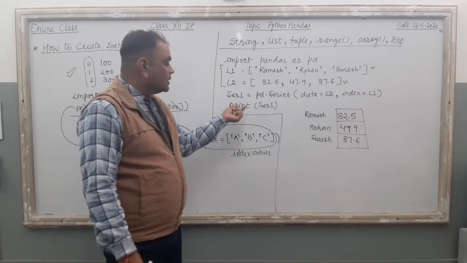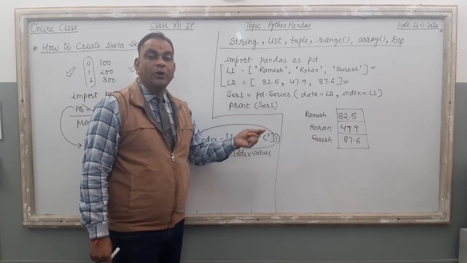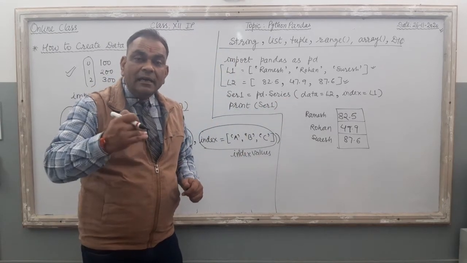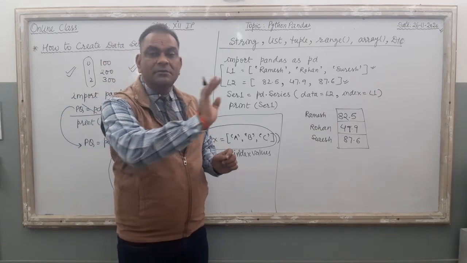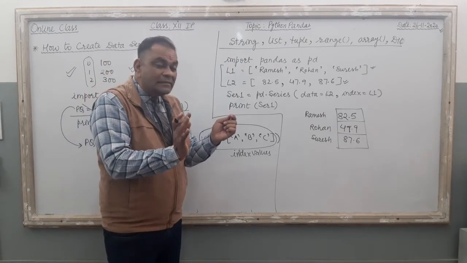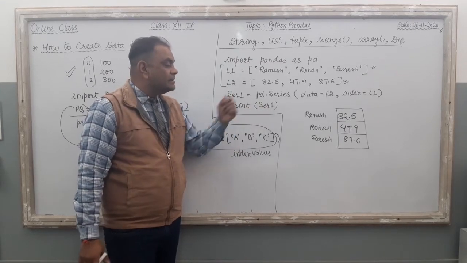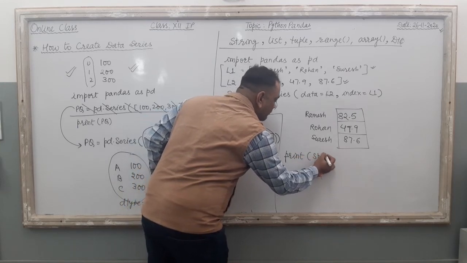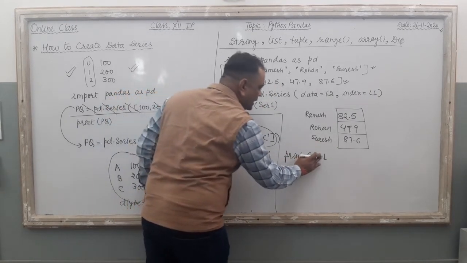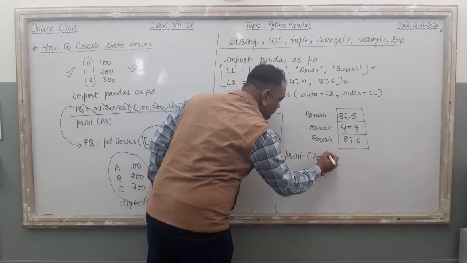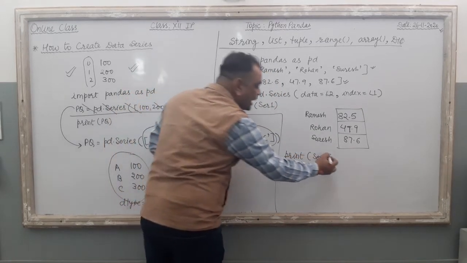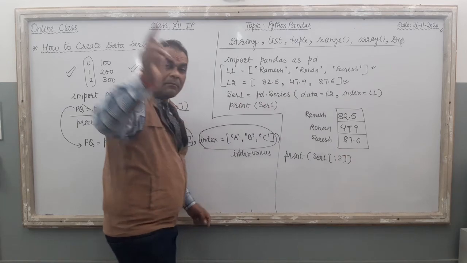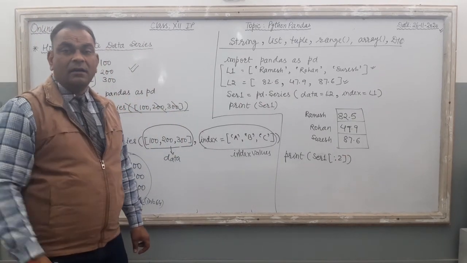Right? Clear? Now in the print command I wrote, print ser1, I am going to print the whole series. Instead of that, you can also print the series as you wish. Slicings are acceptable in ser1. Suppose I write this command, print ser1, the series variable is ser1, and I use this bracket and then give 2 over here. Just remember slicing with the print command.